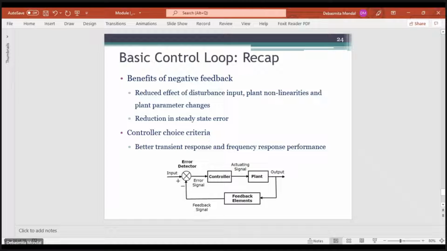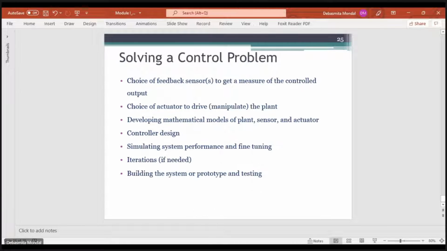Then it can reduce the plant non-linearities, and counteract changes in plant parameters. The steady state error can also be reduced if we use a feedback system. These are some of the advantages of the feedback system that is generally used in control systems.